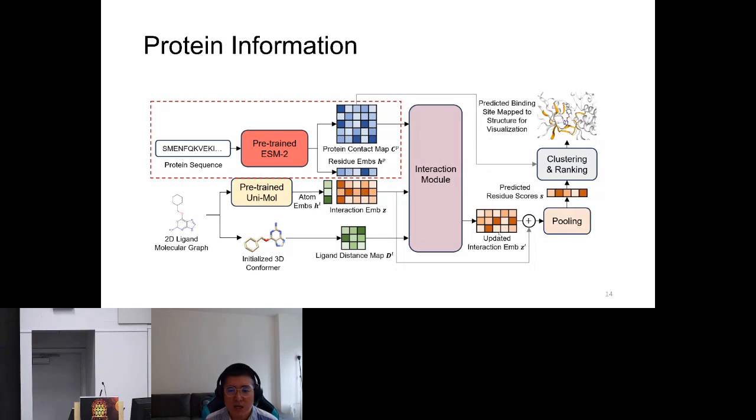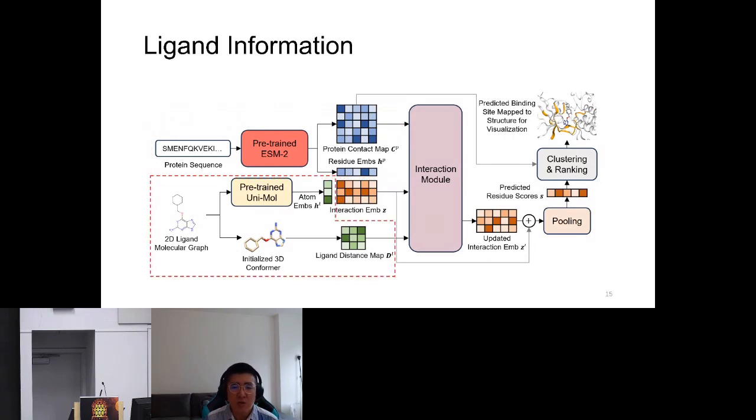We take the protein sequences as the initial input to compute protein representations. With a frozen pre-trained ESM2, we compute a protein contact map and protein residue embeddings for each protein. And our model also takes the input of ligand information, which is to predict ligand-specific cryptic binding sites.